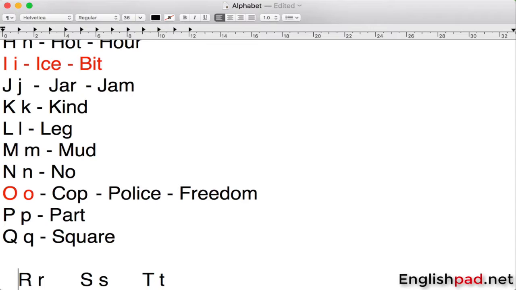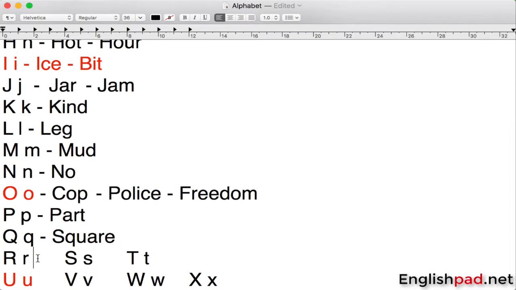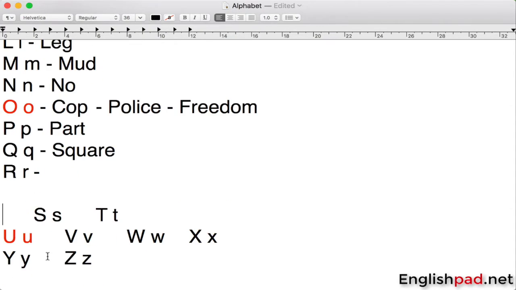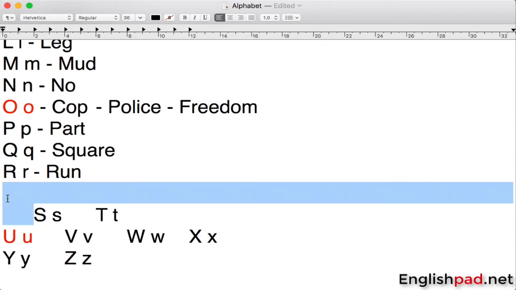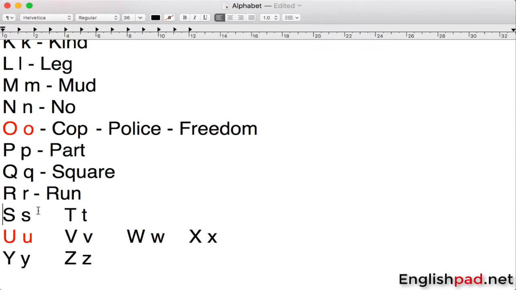And then we have R here. For example, we say run. So it pronounces run.